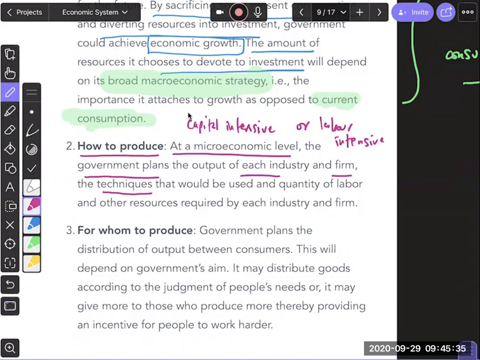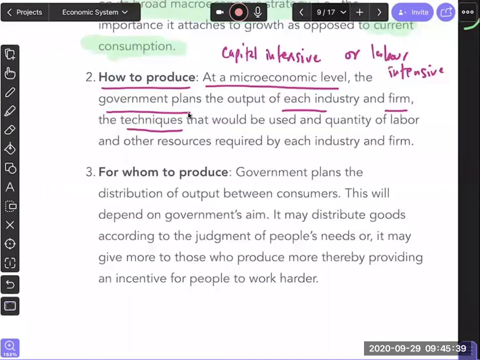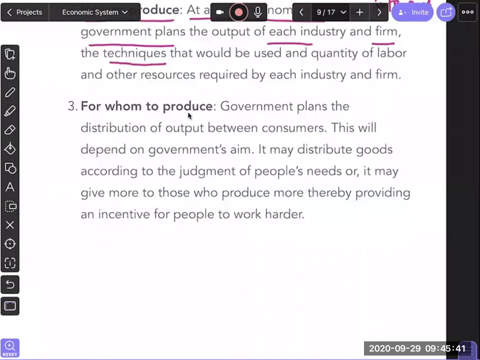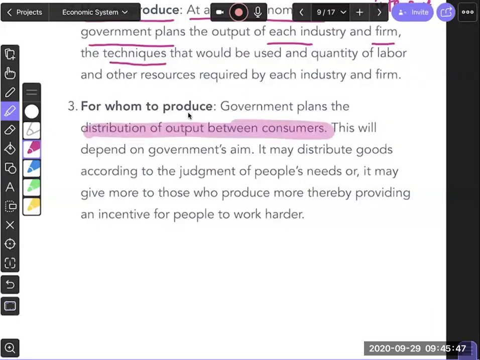Okay. Last is for whom to produce, and the answer is the government is going to decide how we distribute our output between consumers. Should we give it equally, or should we give it to those who have more needs, or those who are probably working hard?